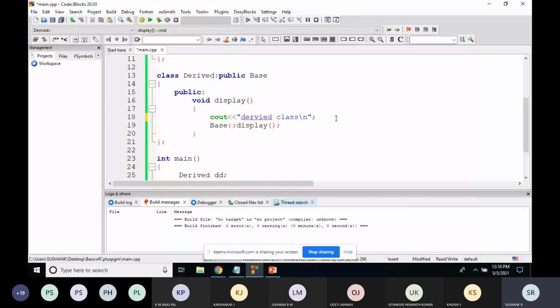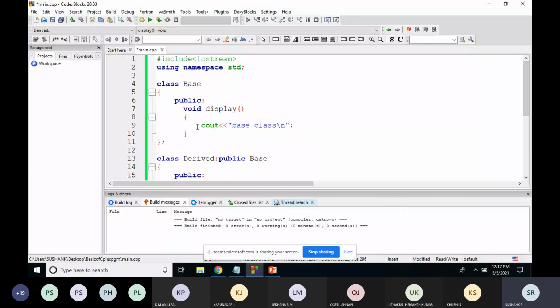So anything that will be displayed. The first one is derived class. After this, the second line will be executed. Once this line is executed, it will call the function of the base class. So what is the output of this? If this function is executed, you will get the output as base class.